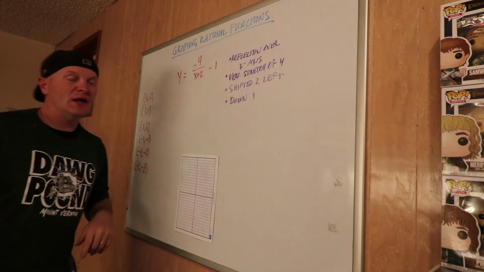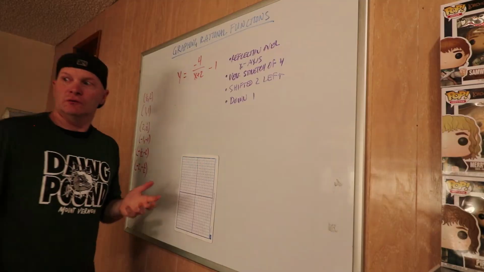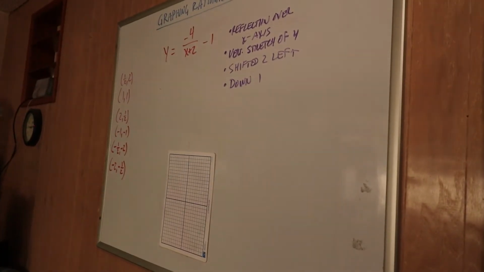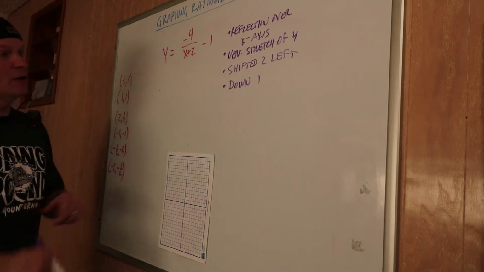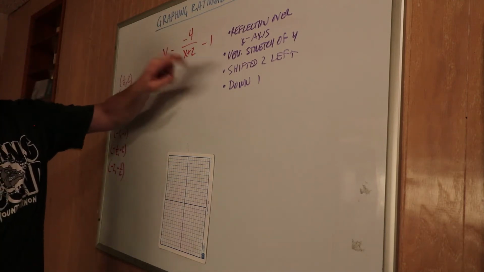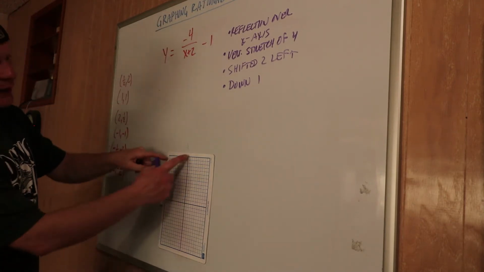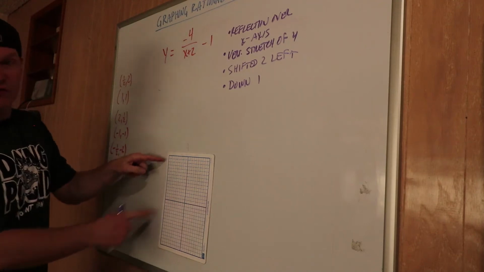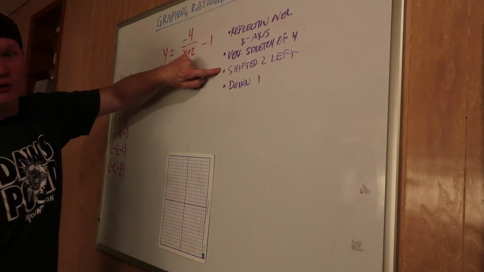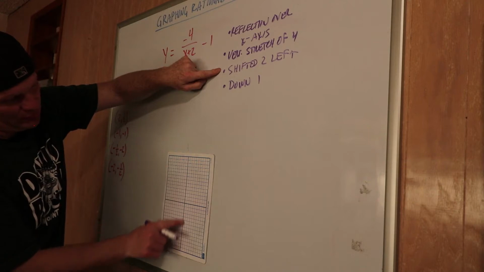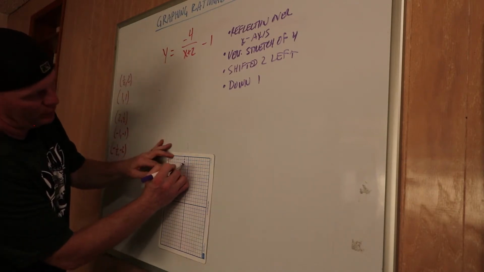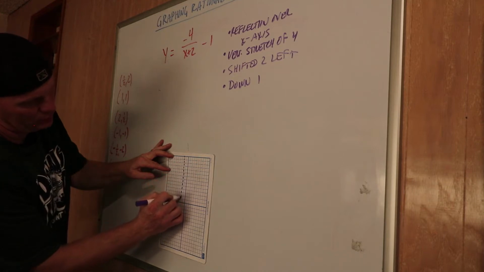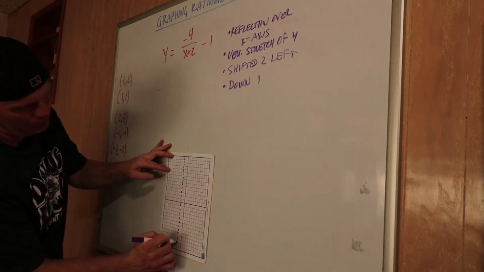Okay, so what that does, we're going to do the shifts first. Alright, I zoomed in a little bit there so we can see better. Normally our asymptotes are the y-axis and the x-axis. But notice this one is shifted 2 to the left, right? So we're going to take this asymptote and move it 2 to the left. So I'm going to put a dashed line through -2.